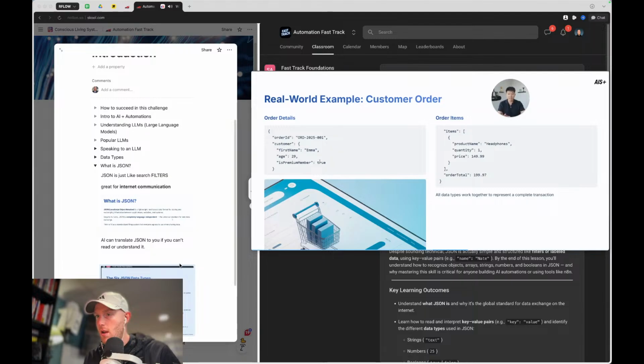Just let it soak in. Different data types, objects can be in objects, there can be arrays in objects, all this kind of stuff. Now here we have an item list. In this item list, we have an object. We've got a product name, which is headphones, a quantity, which is 1, and then a price, which is this number. We also have the order total. And so this would be a list of different items, as you can see.